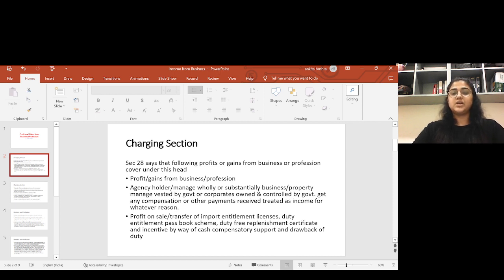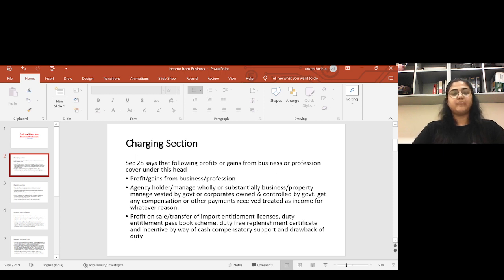Next, you are not the owner of that business, but you manage wholly or substantially such business, and you get compensation or any other payment; that is also treated as income for you. Next, you manage a property which is vested by government or a corporation owned and controlled by government. So all three are covered in this.